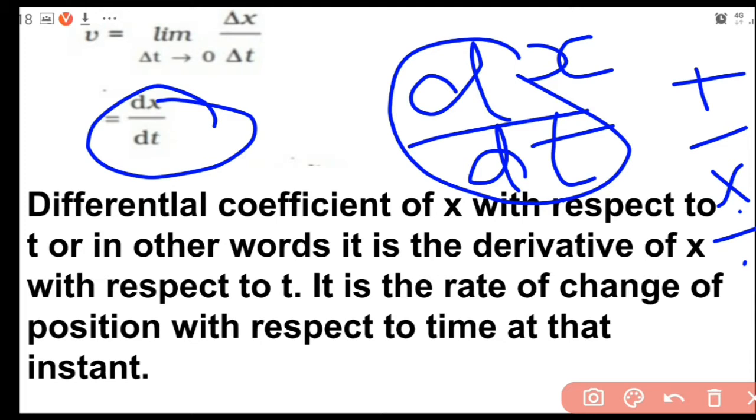So what is the actual word for it? Derivative of x with respect to t. Actually dx by dt or d by dt of x, what does it show? It shows the rate of change of position with respect to time at that instant. At what rate the position is changing with respect to time. That's what dx by dt or d by dt of x shows.